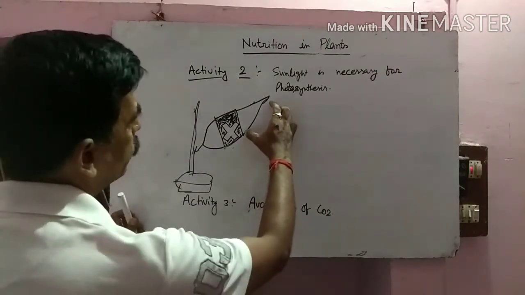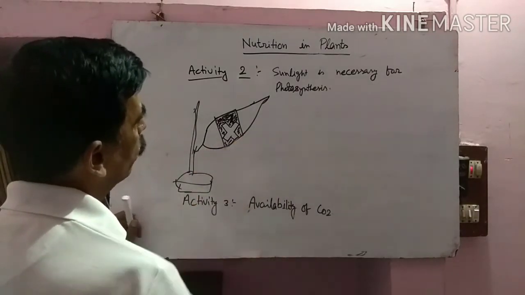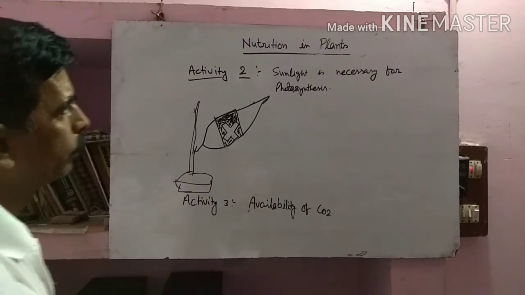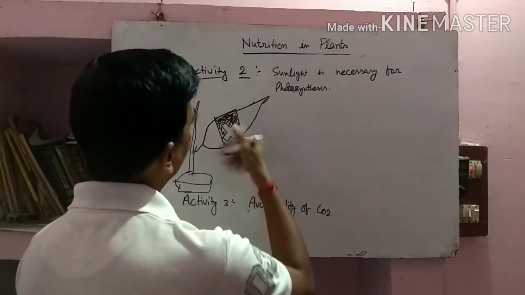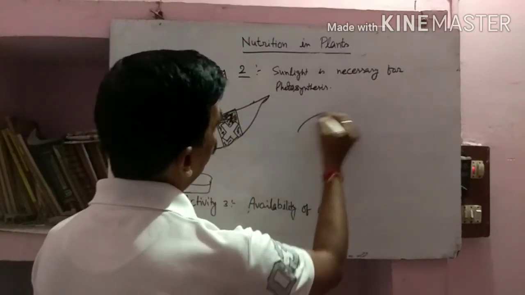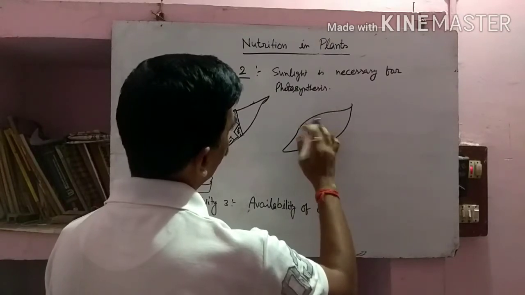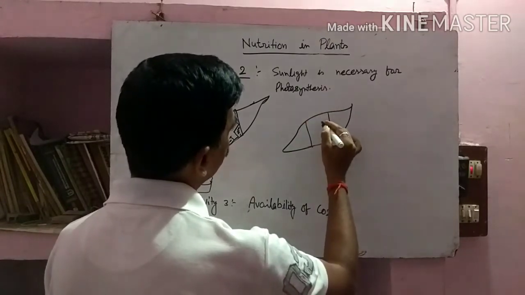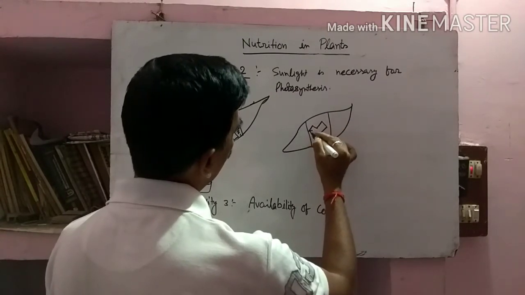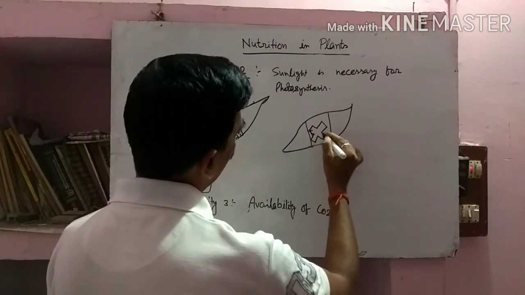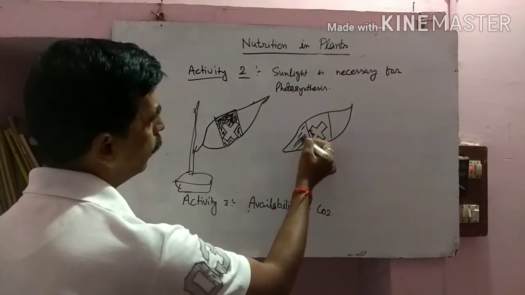That's why the parts which are not covered become slightly greenish. Then if you put some drops of iodine on it, after removing the paper, you will find that this part remains like this. It shows that the rest of the part prepared food, and that part becomes black-bluish in color.